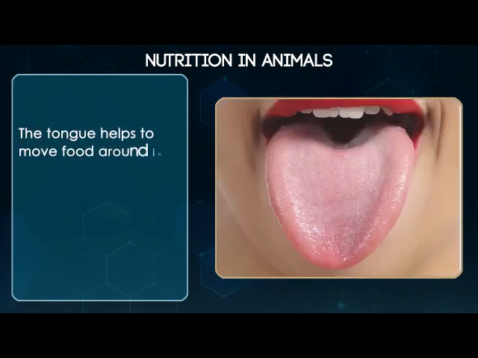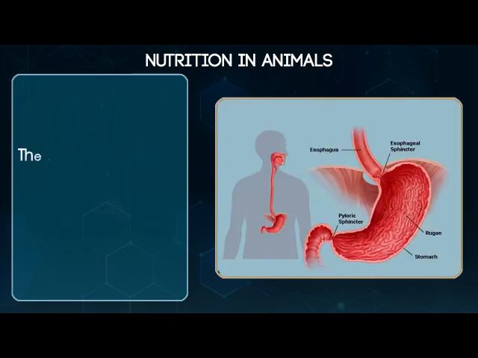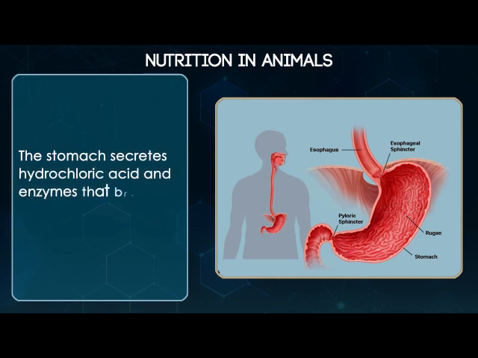The tongue helps to move food around in the mouth and mix it with saliva, which contains enzymes that begin the digestion process. The stomach secretes hydrochloric acid and enzymes that break down proteins.